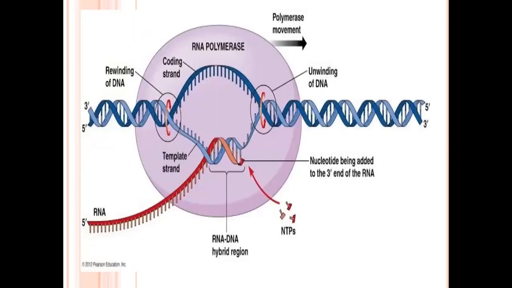In eukaryotic cells, transcription shows 3 major phases. They are the pre-transcription mechanism, the transcription mechanism, and the post-transcription mechanism. First, we will look at the pre-transcription mechanism.